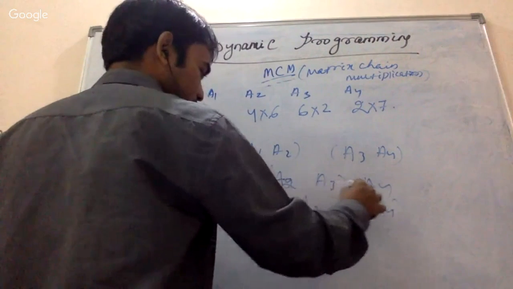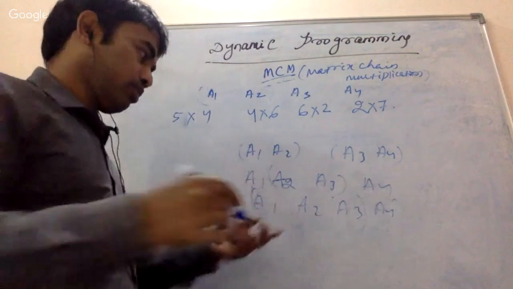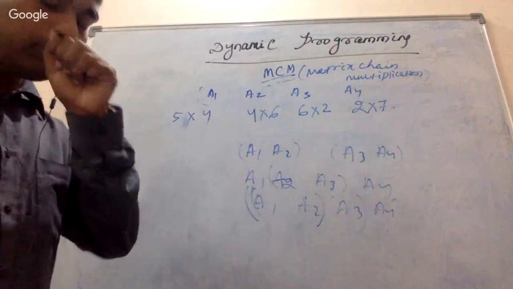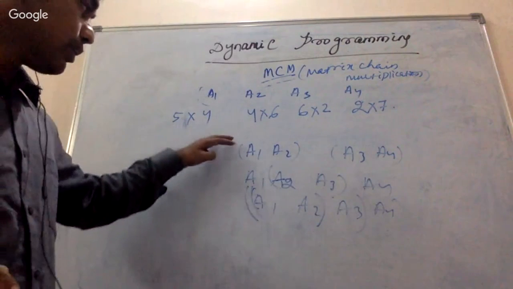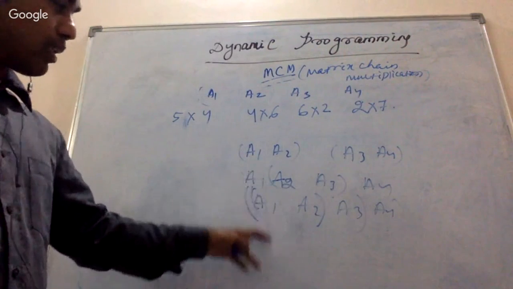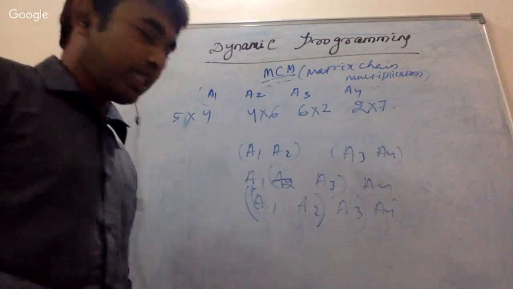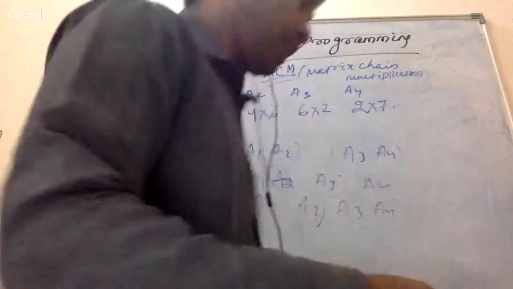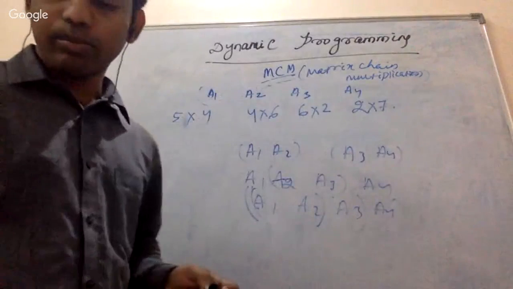I'll put it something like this. So A1, A2, first this and this. Sorry. So this is another solution. Then there are different solutions possible, right? So which one is going to be giving the better one? So then we will apply the matrix multiplication.